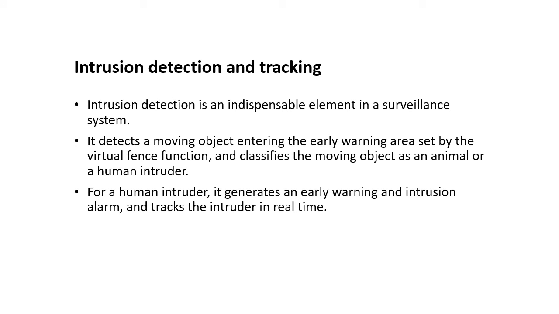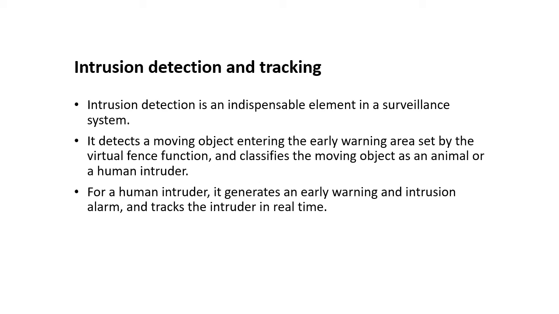Intrusion detection and tracking. Intrusion detection is an indispensable element in a surveillance system, because we need to know that the intruder is detected in order to know that there is a security threat, and it is the main objective of the surveillance system. Through this tracking, we get to know whether the moving object, as I said, is in the early warning stage, that is the outer layer set by the virtual fence. Then it classifies whether it is an intruder or an animal.